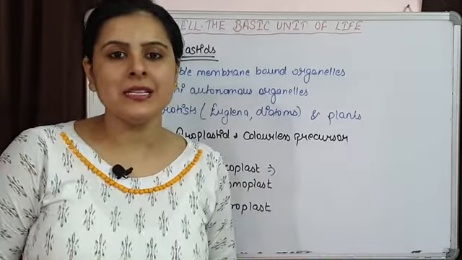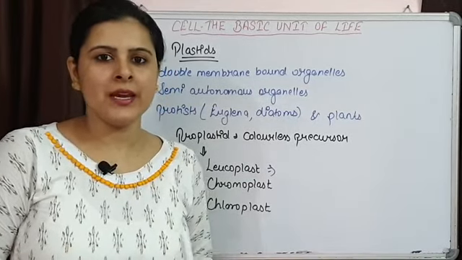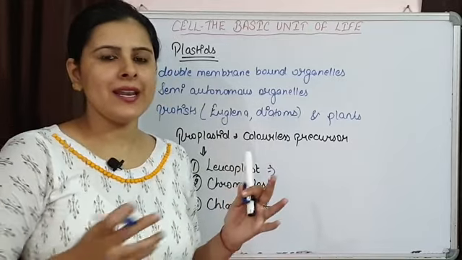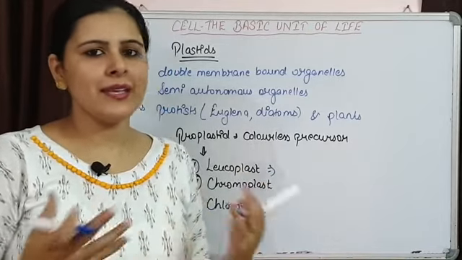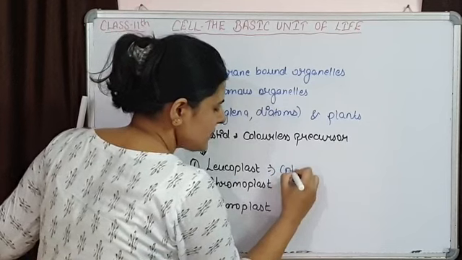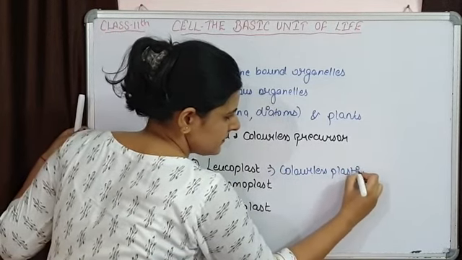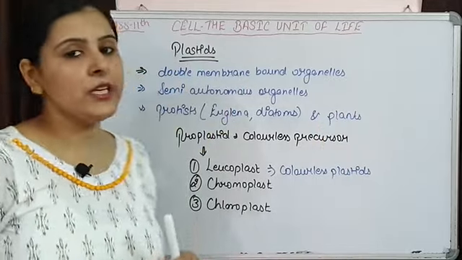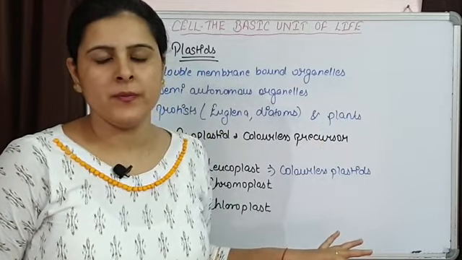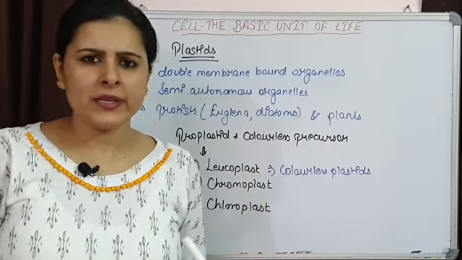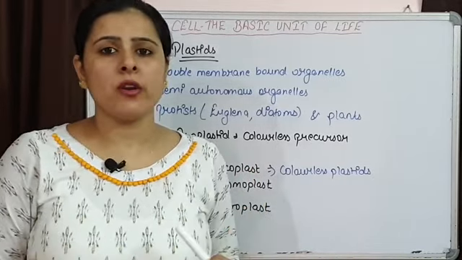Leucoplasts are the colorless plastids. Color नहीं होता है. You can say chlorophyll नहीं है. That's why color नहीं present है. So they are lacking grana. They are lacking chlorophyll. They are colorless plastids, and they are basically used for storage purpose. Regular shaped or different shaped leucoplasts are present, and these are used for storage purpose.